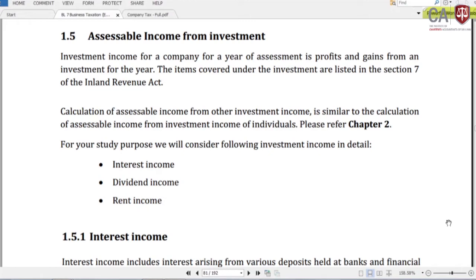When we calculate the assessable income from the investment, a few things we can highlight for the company.